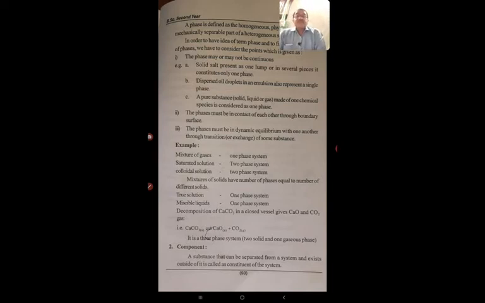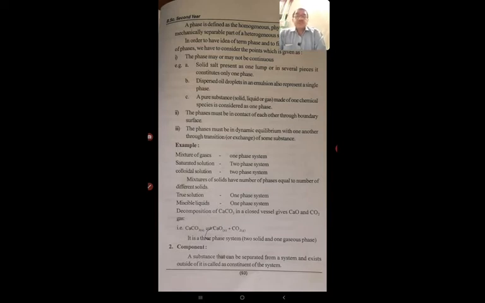The phases must be in contact with each other through a boundary surface, and must be in dynamic equilibrium with one another through transition or exchange of some substance. For example, a mixture of gases is a one-phase system, a saturated solution is a two-phase system, and a colloidal solution is a two-phase system. Mixtures of solids have a number of phases equal to the number of different solids. A true solution is a one-phase system, and miscible liquids form a one-phase system.